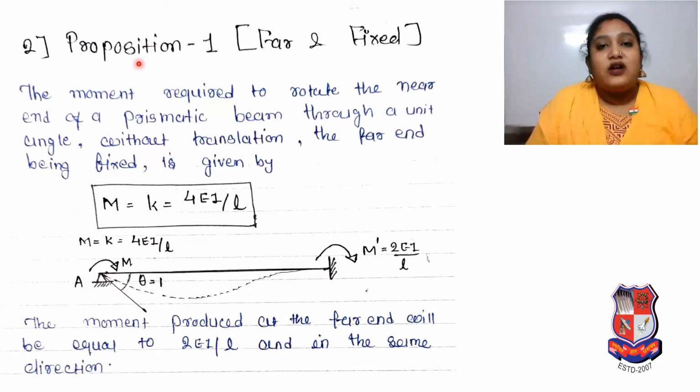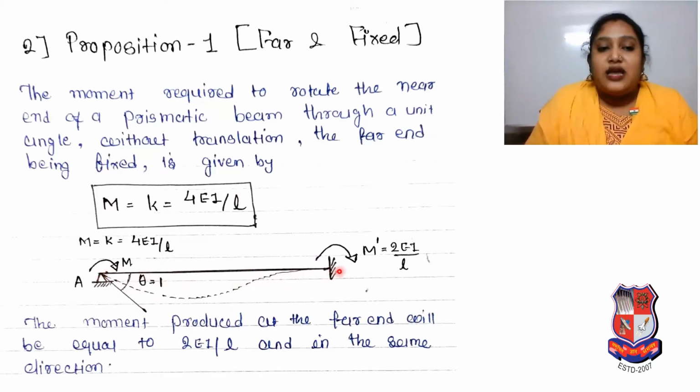Now the second important term is proposition 1, meaning far end fixed. So the moment required to rotate the near end of a prismatic beam through a unit angle without translation, the far end being fixed, is given by moment M is equal to stiffness K is equal to 4EI by L. Whatever I have written over here, it is mentioned in that beam.